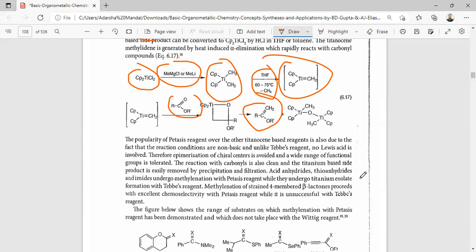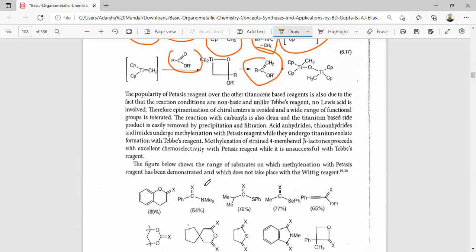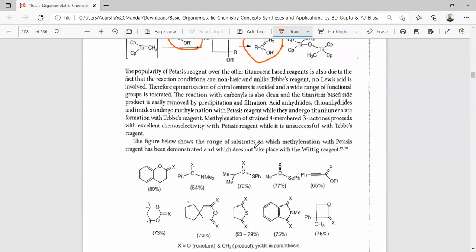Acid anhydrides, thioaldehydes and imides undergo methylenation with the Petasis reagent, while they undergo titanium enolate formation with the Tebbe reagent. So methylenation of strained four-membered beta-lactam proceeds with exclusive chemoselectivity with the Petasis reagent, while unsuccessful with the Tebbe reagent. The figure below shows the range of substrates on which methylenation with the Petasis reagent has been demonstrated, and which do not take place with the Tebbe reagent.